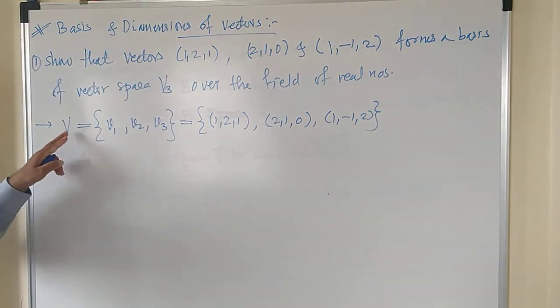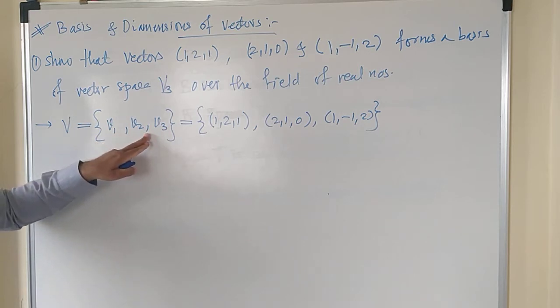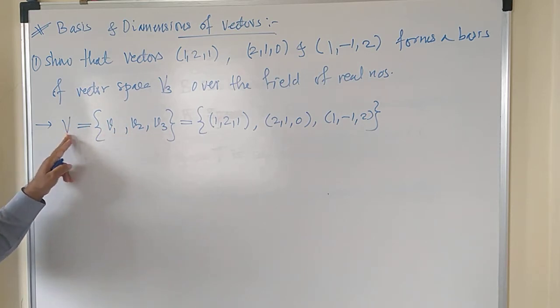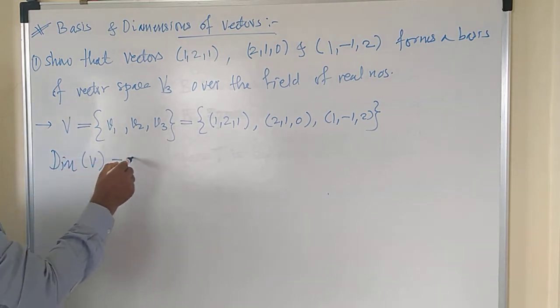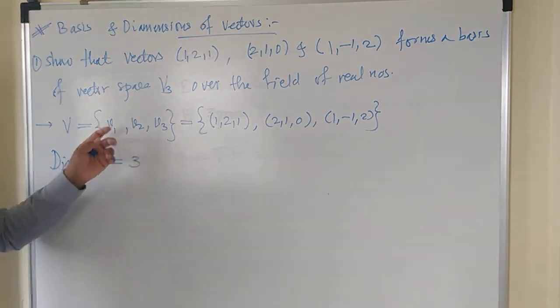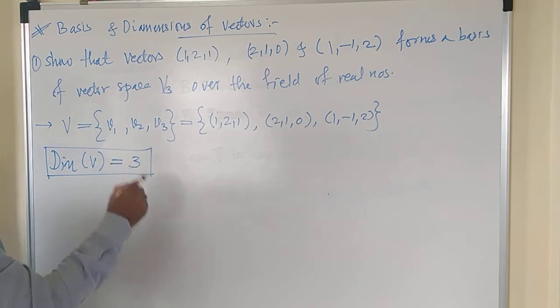So this is a set of vectors. V is a vector space having three different vectors. So the dimension of this vector space V is equal to 3, because it contains three different vectors. That's why the dimension of this vector space is 3, right?